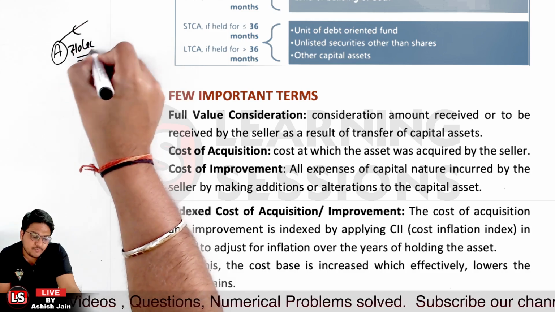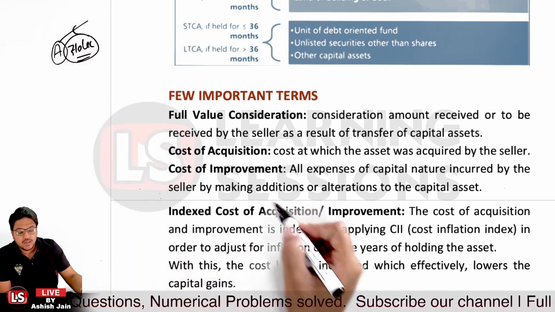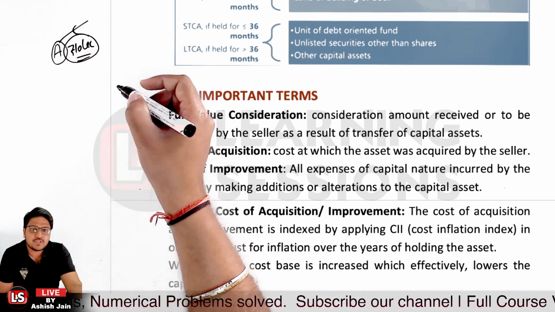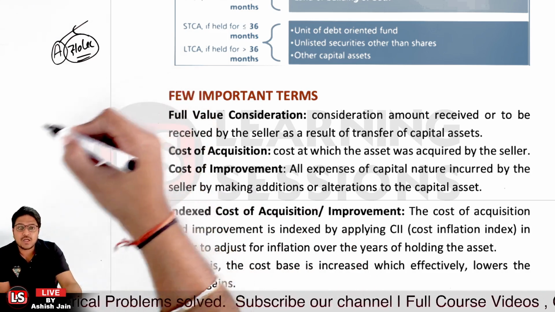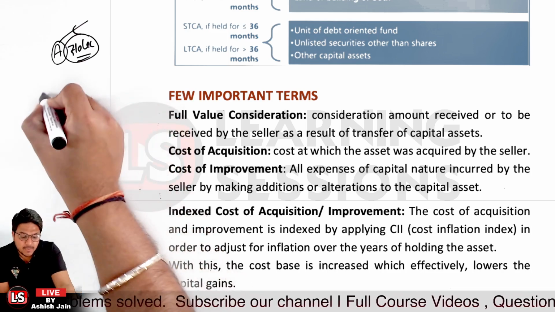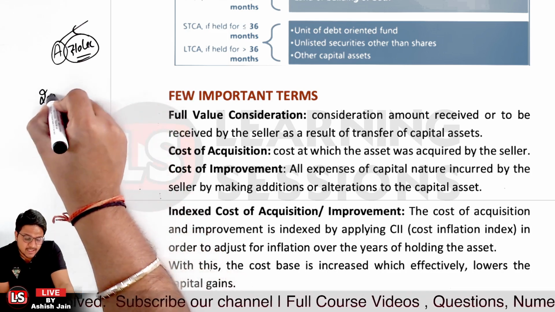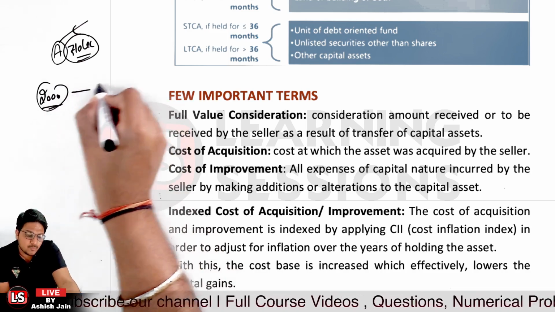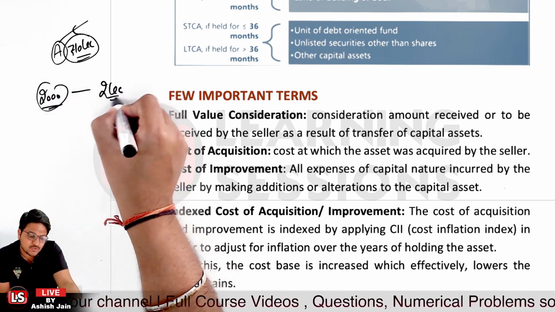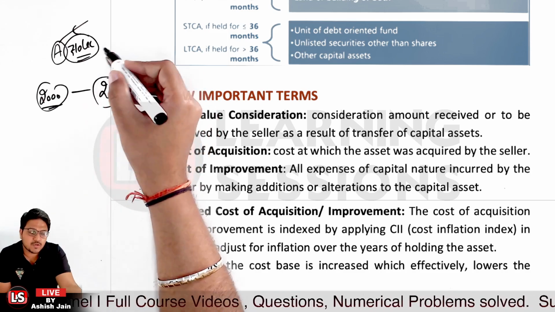Now, rupees 10 lakh is the full amount consideration over there. Now, after that, it's related to cost of acquisition. Cost of acquisition means at what cost this particular asset was acquired. Let's say person A acquired this asset in year 2000 at rupees 2 lakh. So, this will be the cost of acquisition.